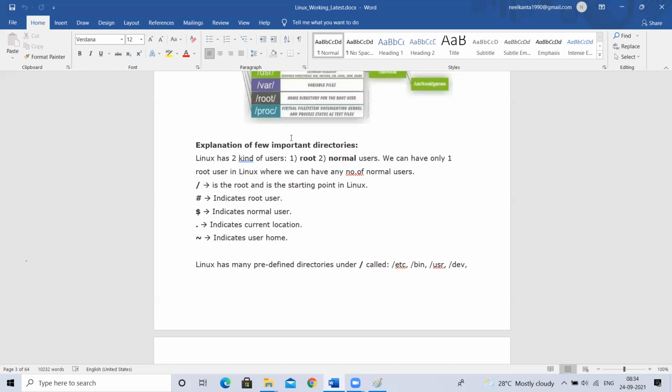If I create an instance like that, how many root users will be there? One. How many normal users? We can create normal users, but by default there will be only the root user.